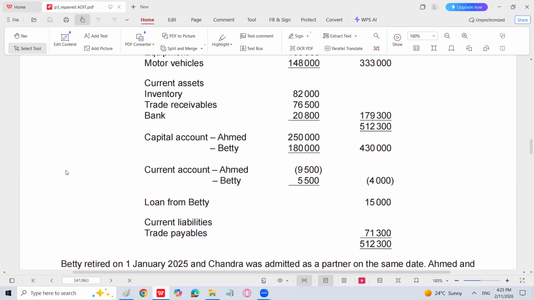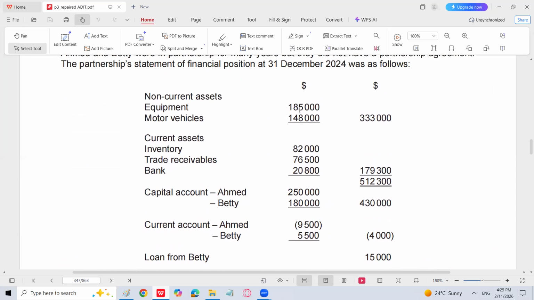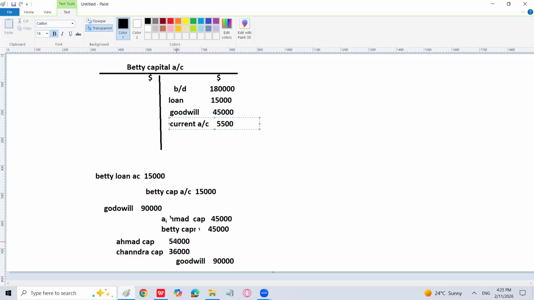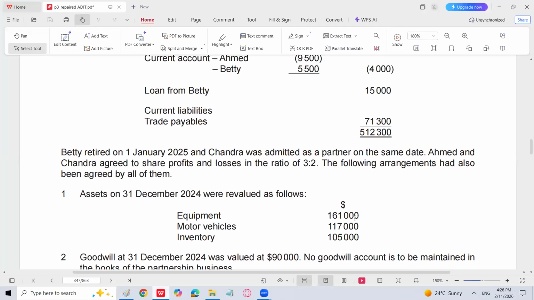Equipment was 185,000. What is equipment now? 161,000. So there is a revaluation downward. How much will it become? Can you calculate it? Ready? 185 minus 161. Yes. 24,000. So revaluation account is going to be debit and equipment is going to be credit. Why? Because the value of equipment is going to decrease by 24,000.